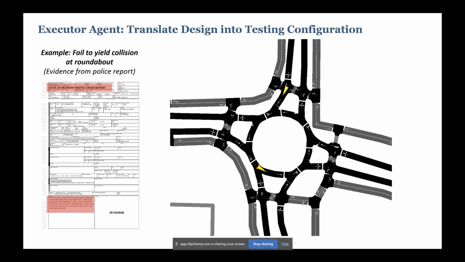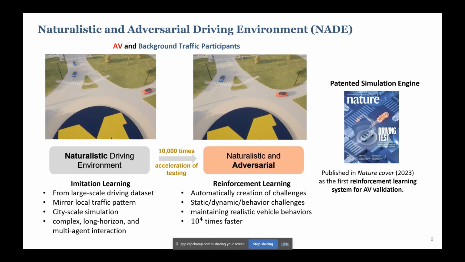So here's the example of the executor agent. It will automatically fetch the map. You can see this is the map fetched, and the traffic behavior and traffic environment are also constructed with low traffic density. The next step is the naturalistic and adversarial driving environment.